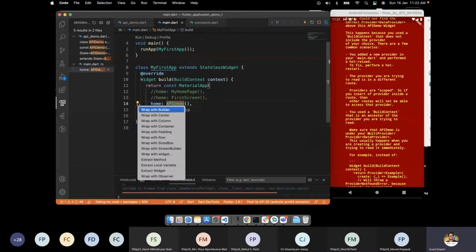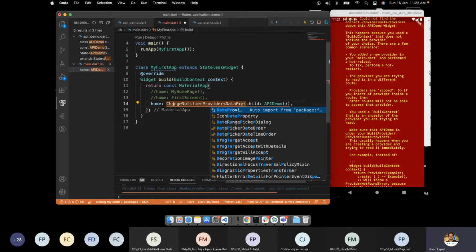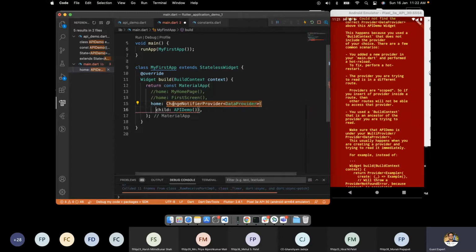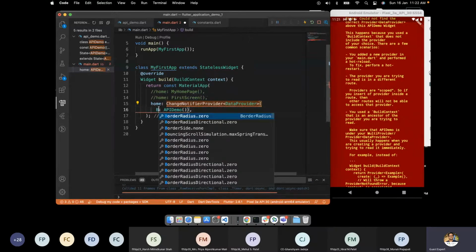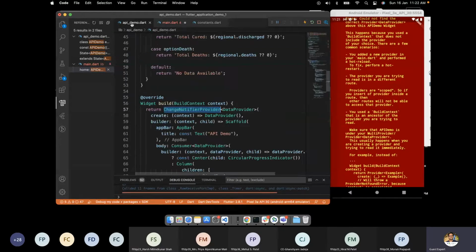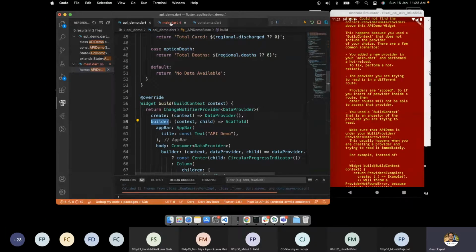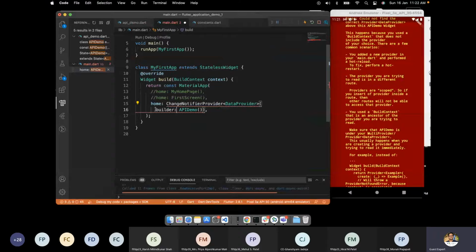We will wrap this API demo class with the widget, and the widget name is ChangeNotifierProvider. Here we will add DataProvider. Here we will have a builder method. Sorry, is this the same way we are doing it? Yes. Perfect. And builder, so we will have a builder.